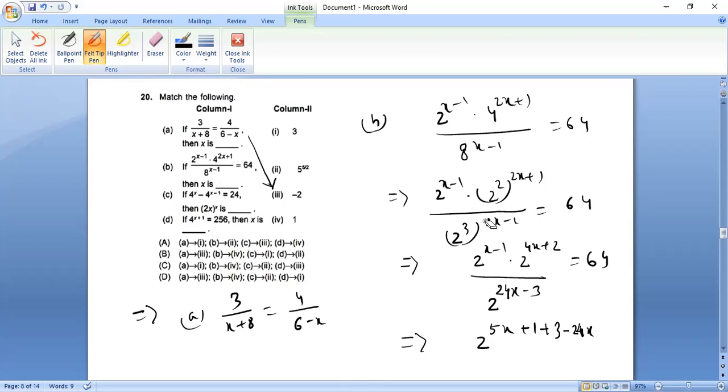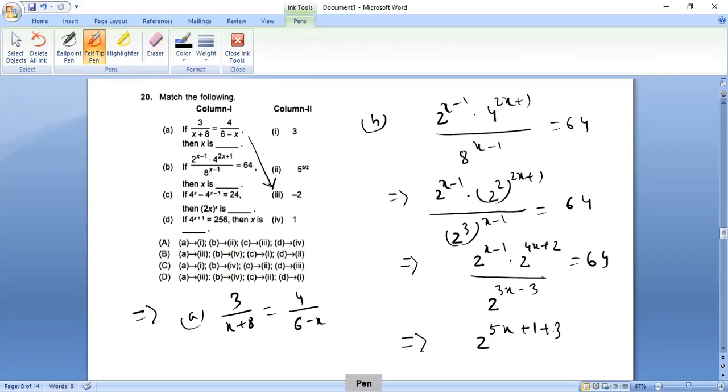No, this one will not be 8. This one is 8 to the power x minus 1. This is 8 to the power x minus 1, so it will be simply x minus 1. So this one will be 3x minus 3.